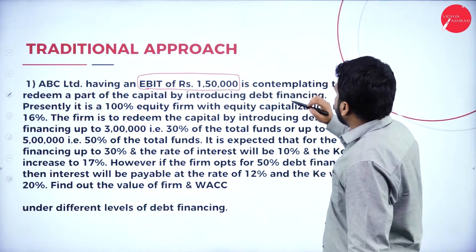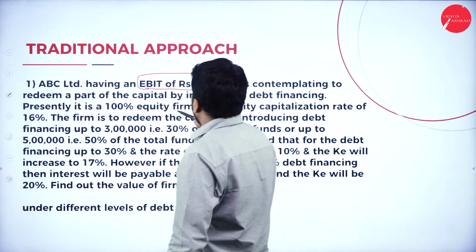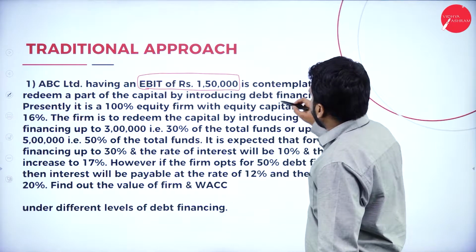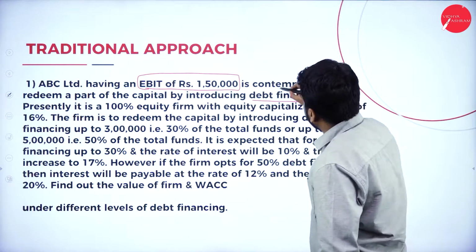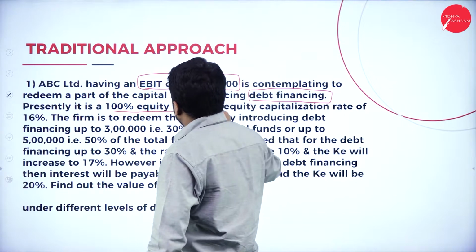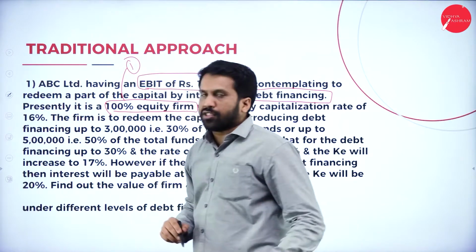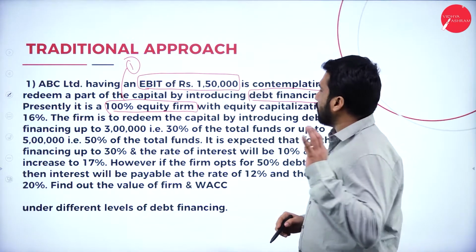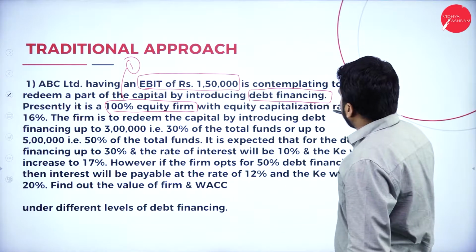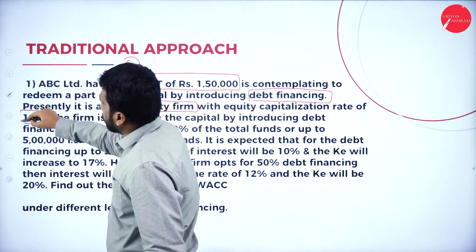It is contemplating to redeem a part of the capital by introducing debt financing. Presently it is 100% equity form. This is the first one, 100% equity, with the equity capitalization rate of 16%.